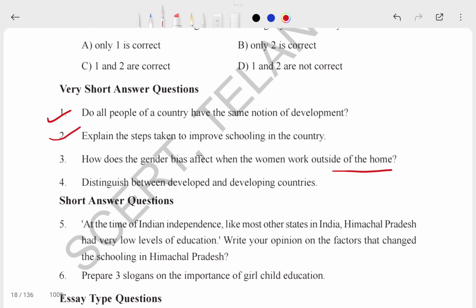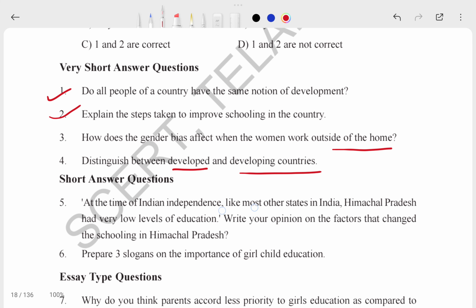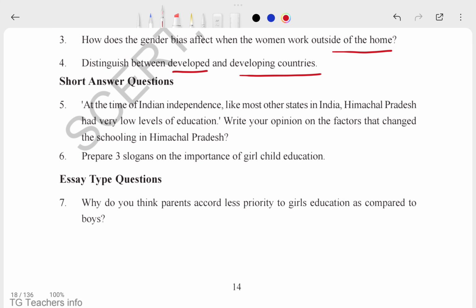So, the difference between a developed and a developing nation. What is a developed and developing nation? You have to say about the difference. Now this is a short answer question. At the time of India's independence, like most of the states in India, Himachal Pradesh had a very low level of education. Write your opinion on the factors that changed schooling in the Himalayas. Not Himachal Pradesh, this is the Himalayas. It is okay, you have to write.